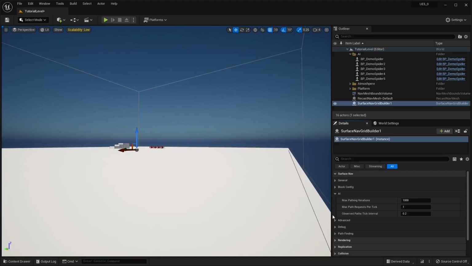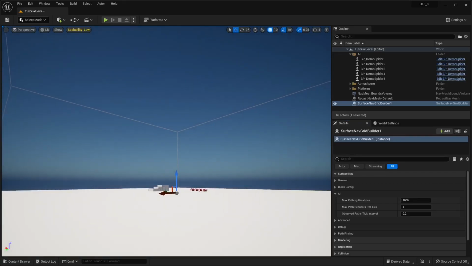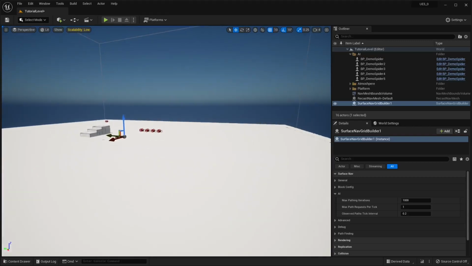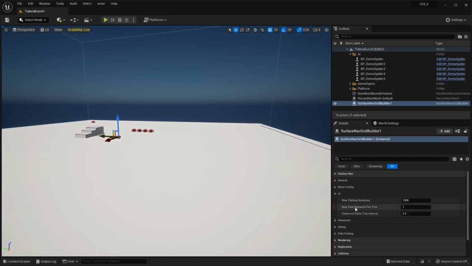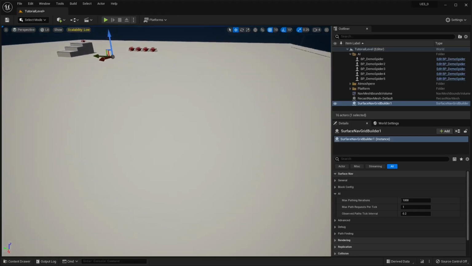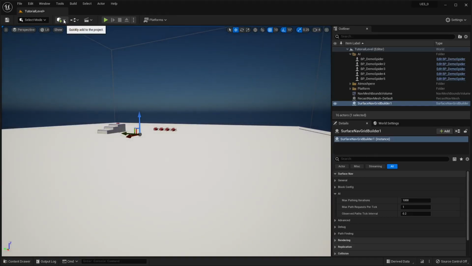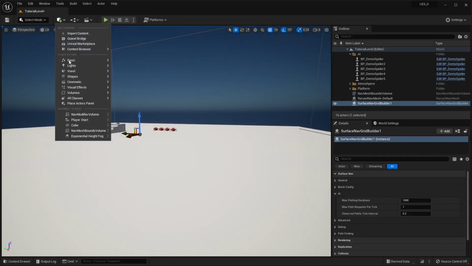And now I want to throw together a quick little demo to demonstrate the max pathing iterations, so when you would need to increase that. So let me do that real quick and then I will be back.